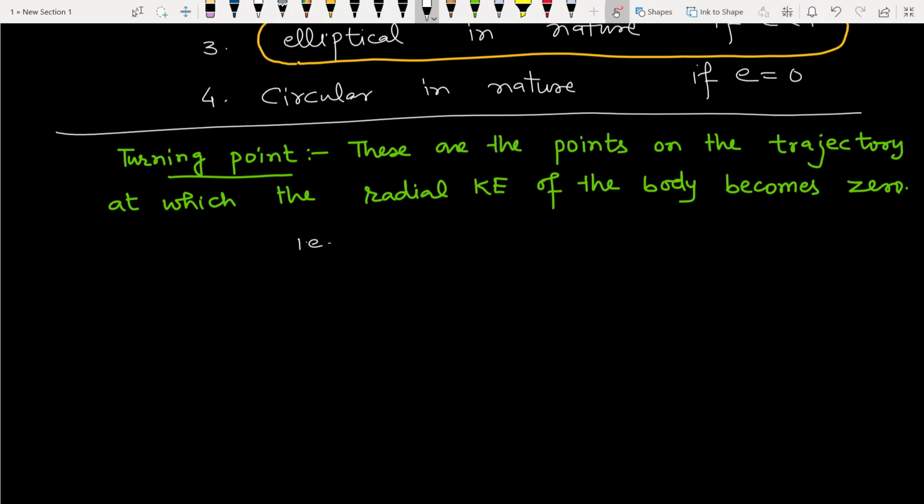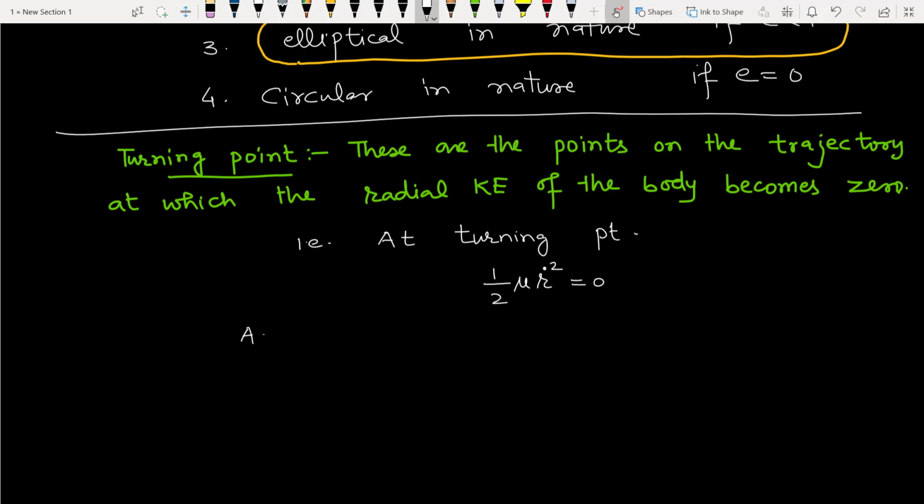That is, at a turning point, half mu r dot square is zero. The radial kinetic energy component is zero.